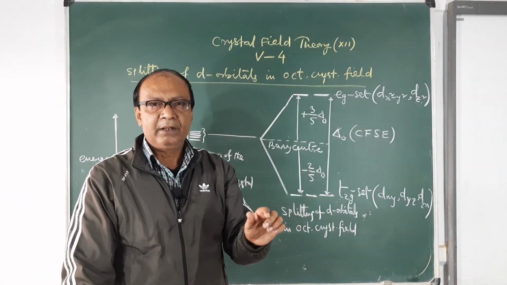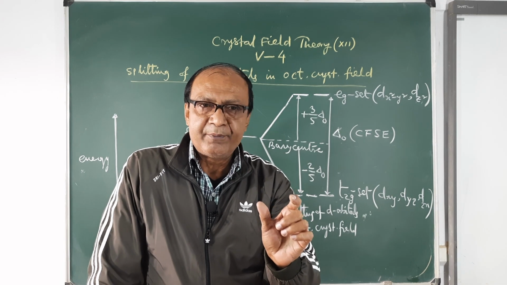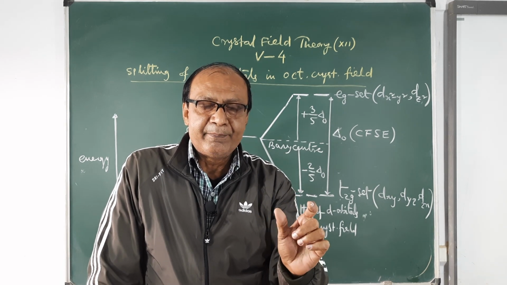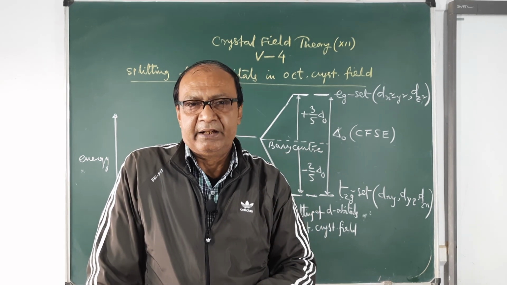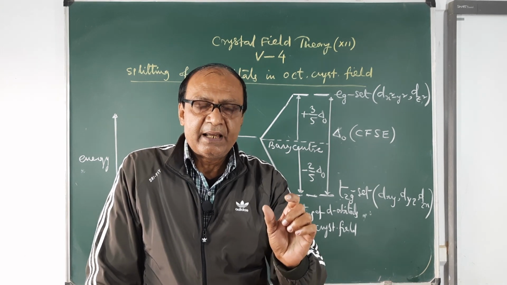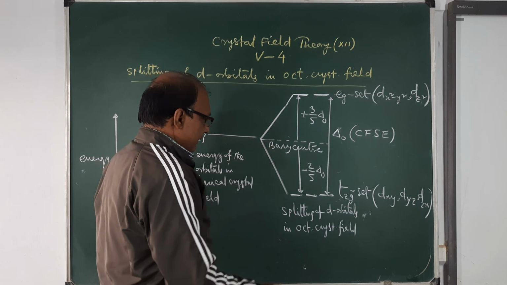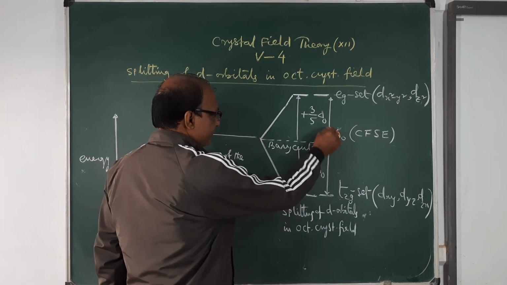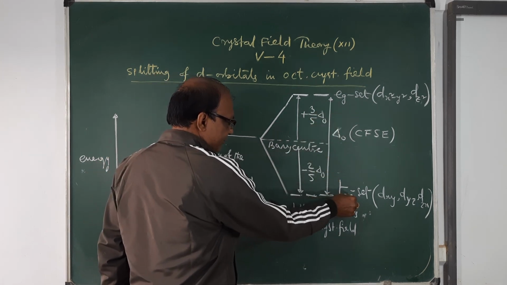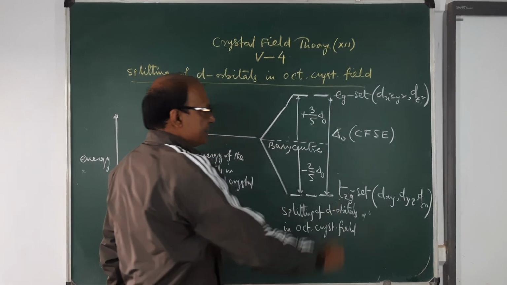That depends basically, if the metal ion is kept constant, on the strength of the ligand, that is, the charge and nature of the ligand. Now see, this is the crystal field splitting energy. This set is known as T2G, this set is known as EG set.